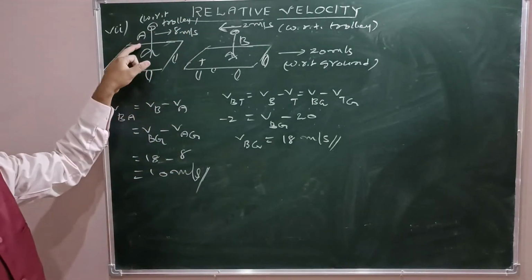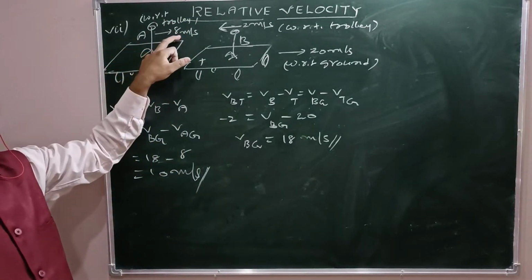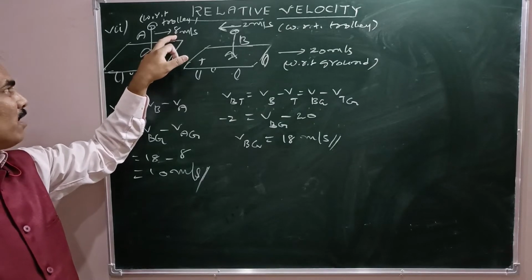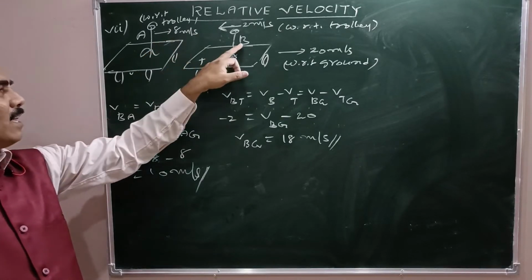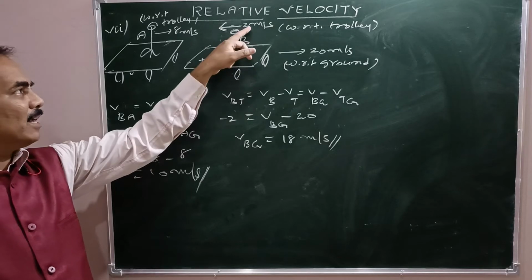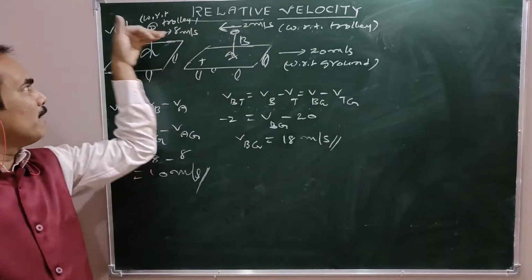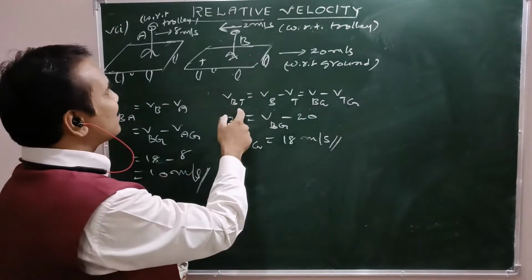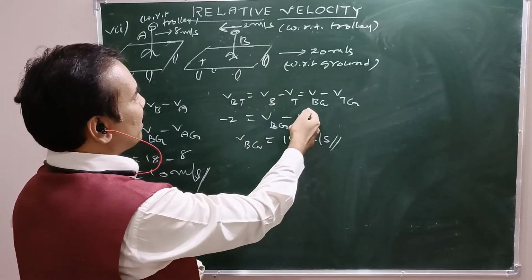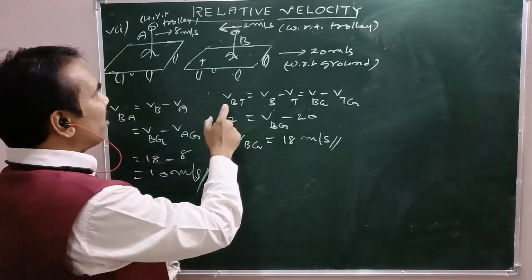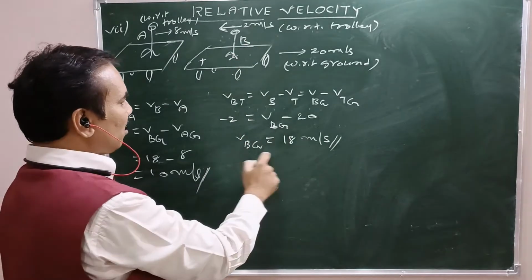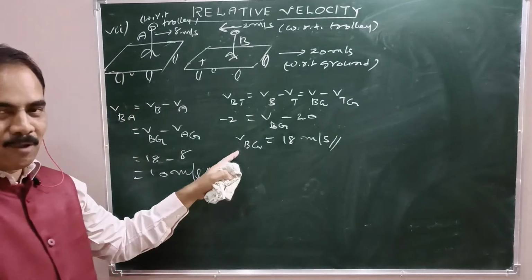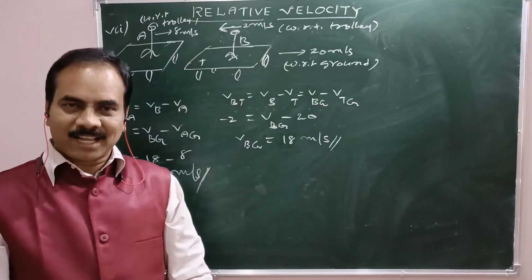What is the speed of A with respect to the trolley? That is 8 meter per second. What is the velocity of B with respect to the trolley? 2 meter per second. Here it is leftwards, but here it is rightwards. Alright? So as far as Vbt is concerned, same only, Vb minus Vt, Vbg minus Vtg. Vbt means minus 2. So up to here same only. As far as Vbg is concerned, 18 meter per second.